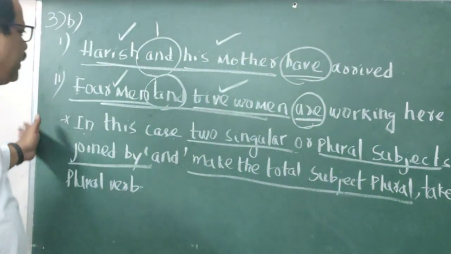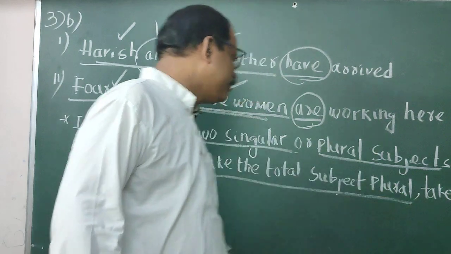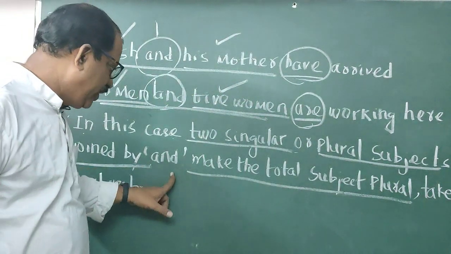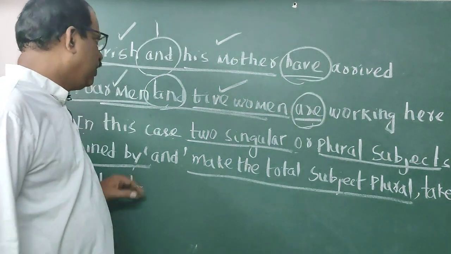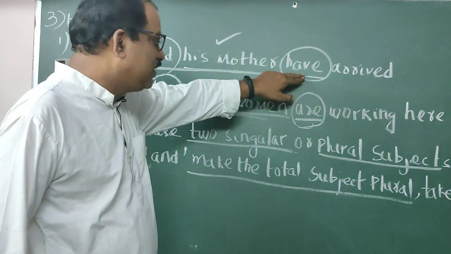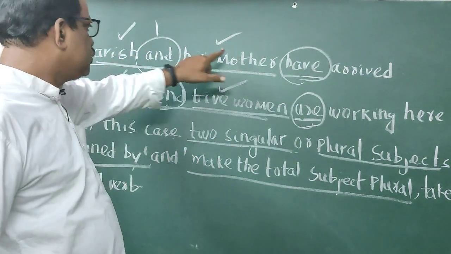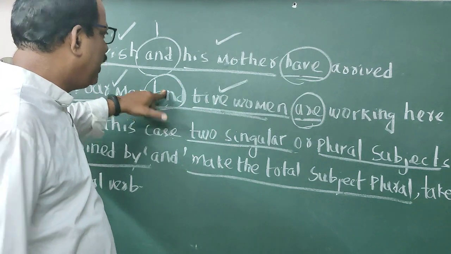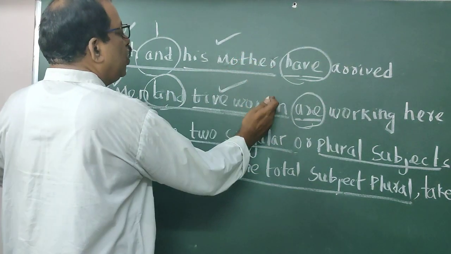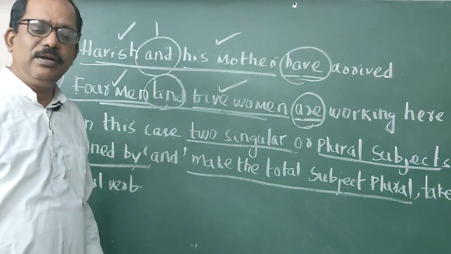So write down, students: two singular or plural subjects joined by and make the total subject plural and take a plural verb. You cannot use has here. You cannot use is here. They make the whole subject plural, so they always take a plural verb.